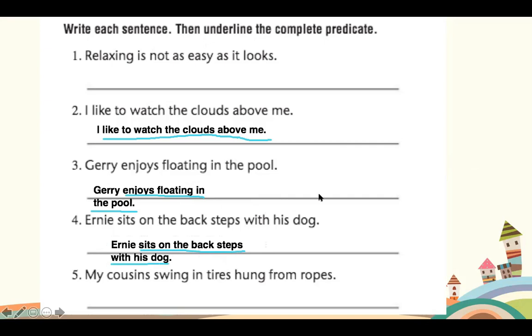Last one, number 5. Can you do that for me, please? Leo. My cousin swings in tires hung from ropes. Good job. And which part is the predicate? Swings in tires hung from ropes. Awesome work. Well done, Leo. It absolutely is the predicate. Well done. Swings in tires hung from ropes. Well done, Leo. Good job.